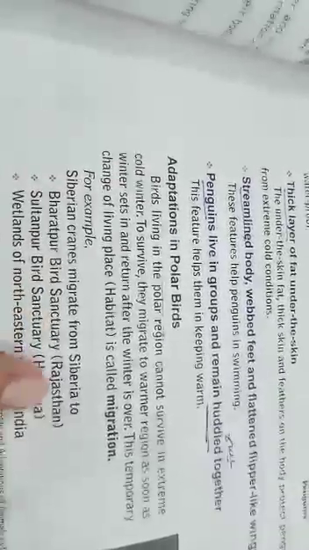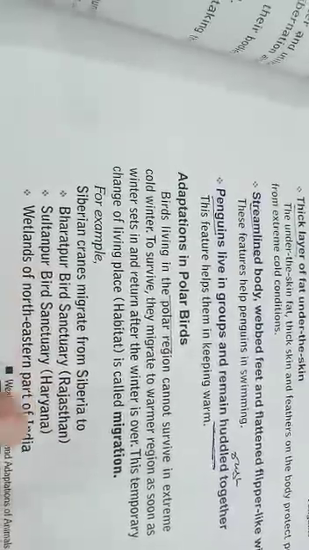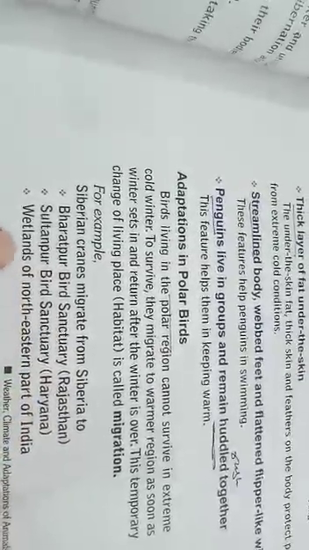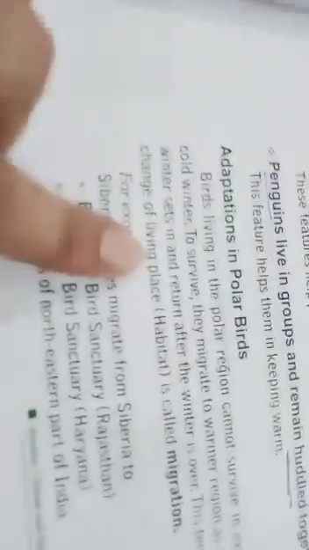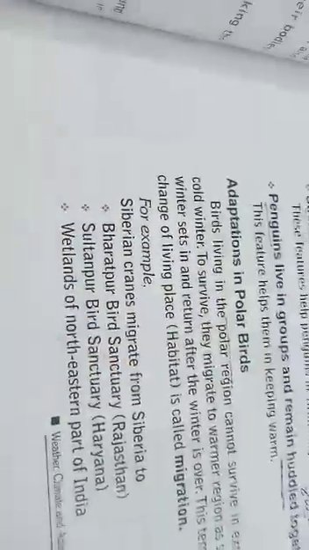For example, the Siberian crane migrates from Siberia to Bharatpur bird sanctuary, that is in Rajasthan. Sultanpur bird sanctuary is in Haryana. The wetlands of the northeastern part of India, in those areas these polar birds also go.